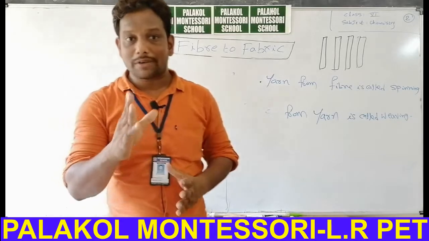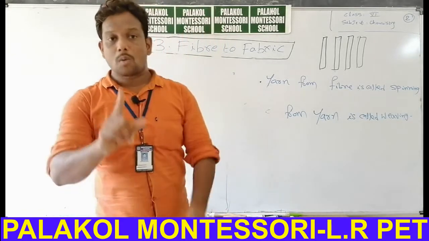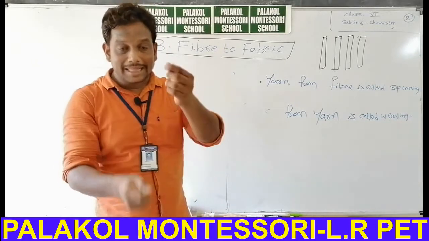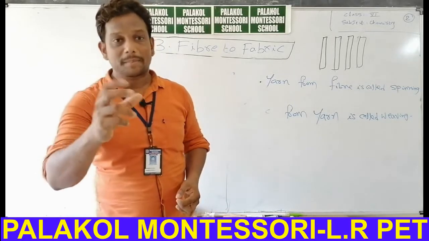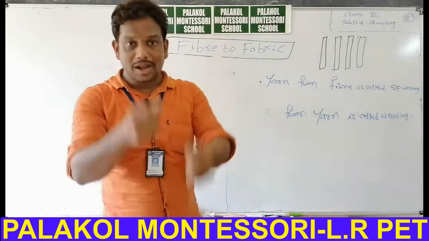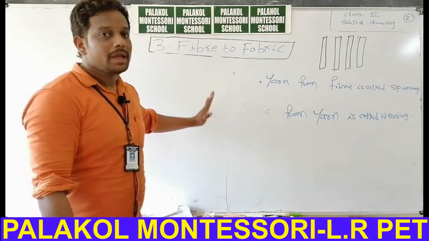Looms which are worked with the help of machines are another type of loom. One is based upon manpower, that means a man handles that particular loom. Another loom is based upon machine, that means a machine handles that particular loom. This is about looms and also the weaving process.